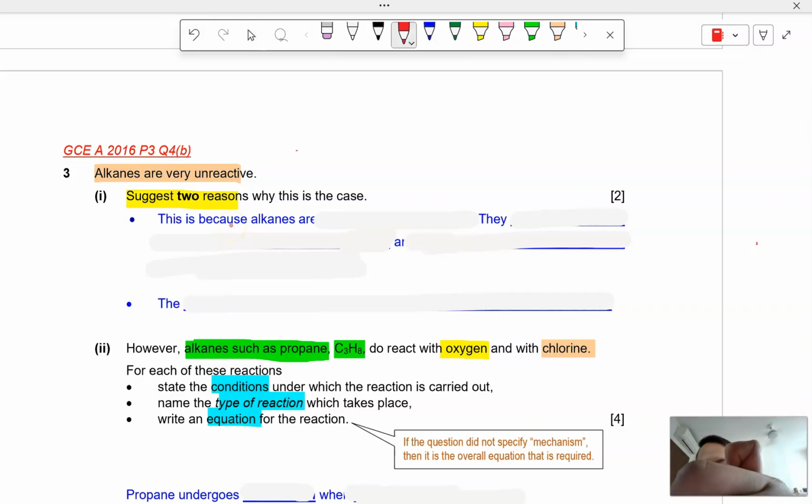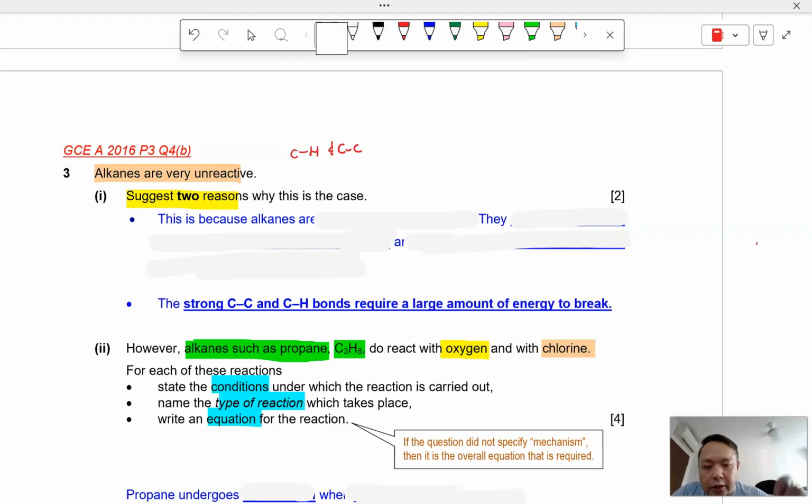Number 1, alkanes contain C-H and C-C single bonds. First of all, these bonds are very strong and require a large amount of energy to break. For any chemical reaction, you need to break bonds in order to form new bonds. So the carbon-carbon bond and the C-H bonds require a large amount of energy to break, and therefore this causes alkanes to be unreactive.